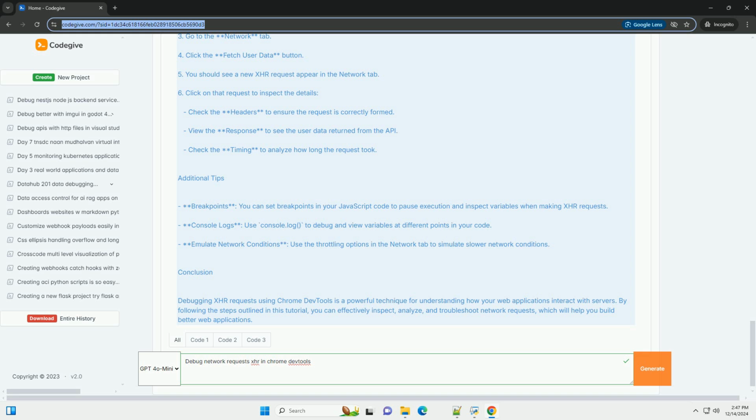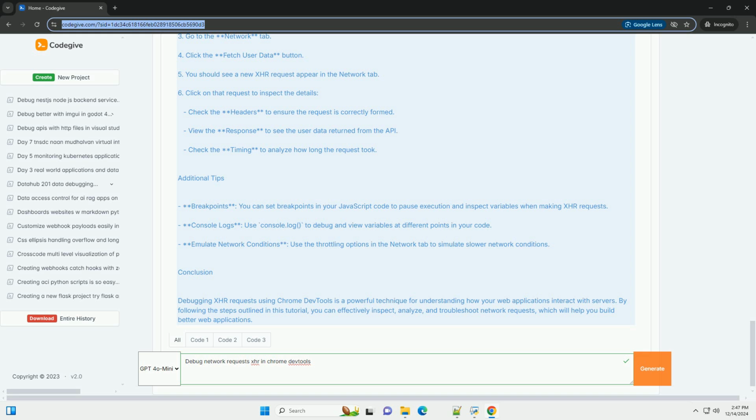Additional tips. Breakpoints: you can set breakpoints in your JavaScript code to pause execution and inspect variables when making XHR requests. Console logs: use console.log to debug and view variables at different points in your code. Emulate network conditions: use the throttling options in the Network tab to simulate slower network conditions.